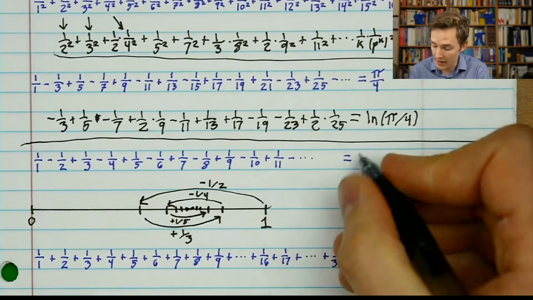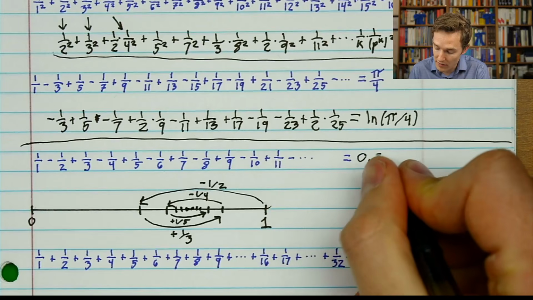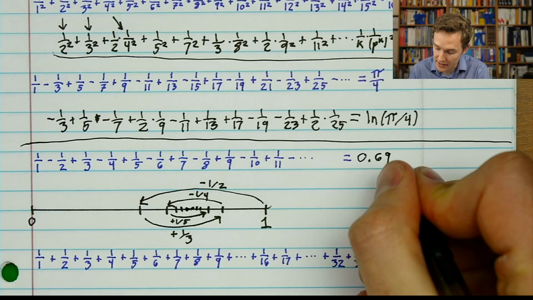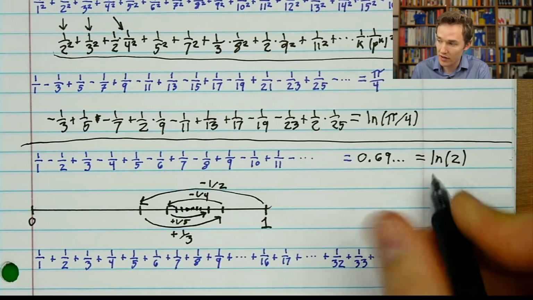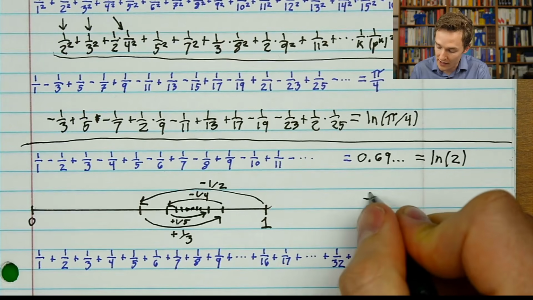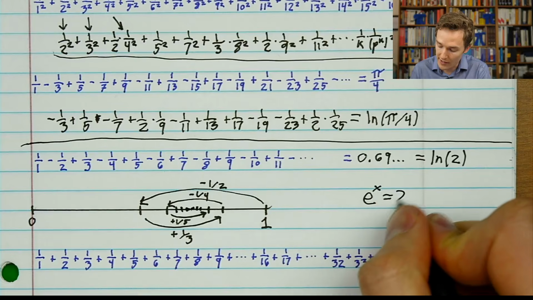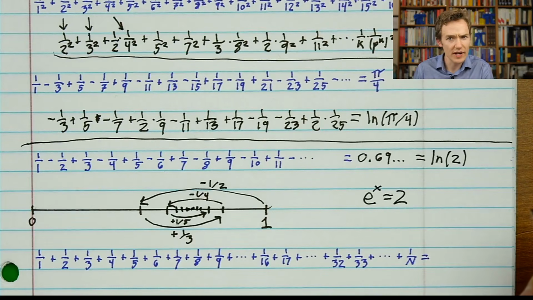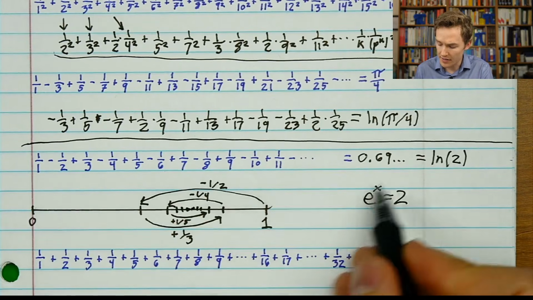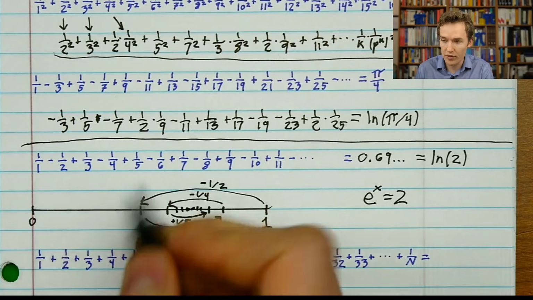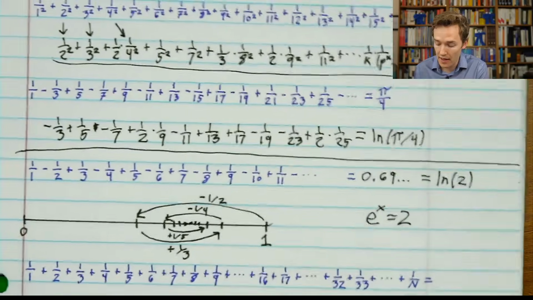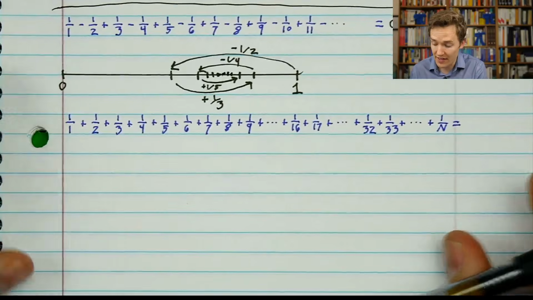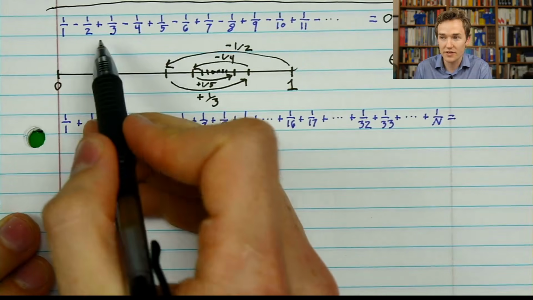And as a matter of fact, it does. It zeroes in on a value that's around 0.69 or so, and more precisely, it comes in on the natural log of 2. The answer to the question, e to what is equal to 2. Kind of strange, don't you think? That something like e would show up in relation to just numbers oscillating back and forth like this. And there's another relation that natural logarithms have to a sequence that looks like this.